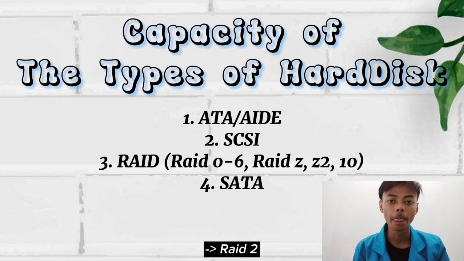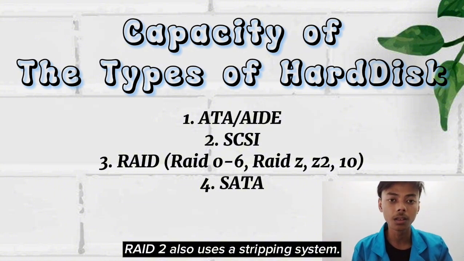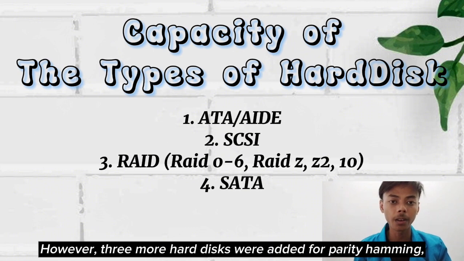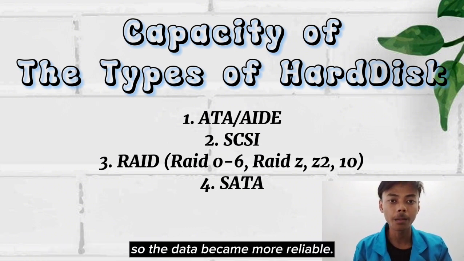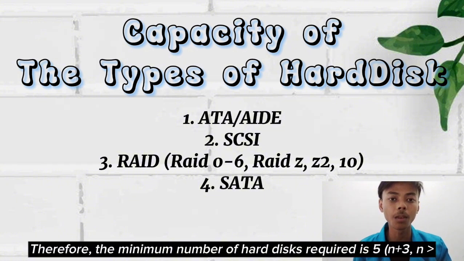RAID 2. RAID 2 also uses a striping system. However, more hard disks are added for Hamming code, so the data becomes more reliable. Therefore, the minimum number of hard disks required is 2n plus 3.